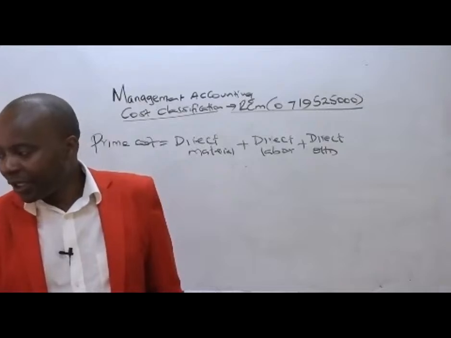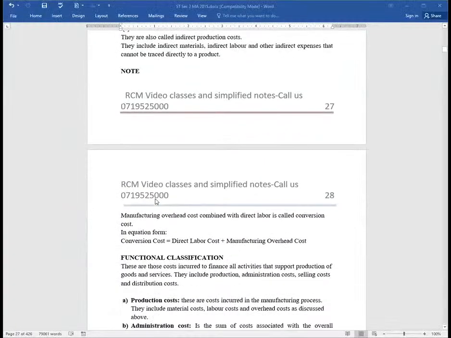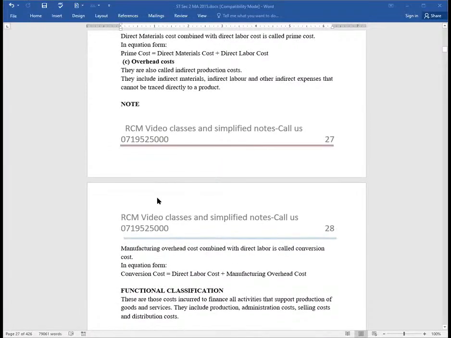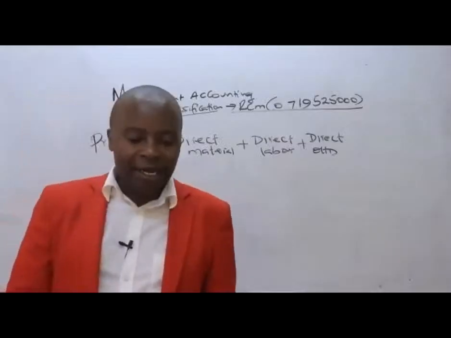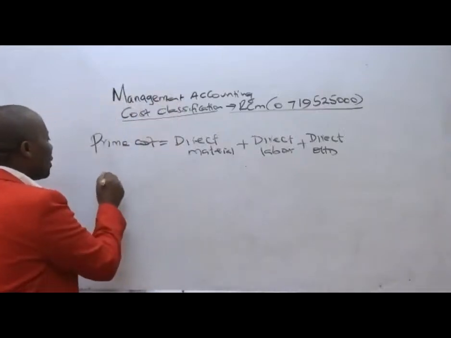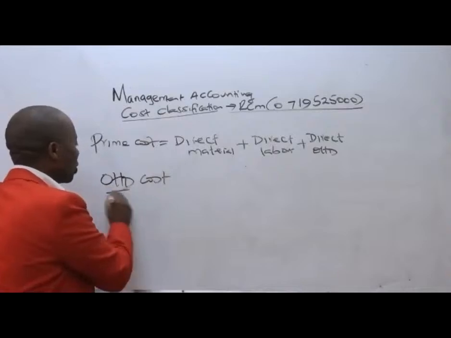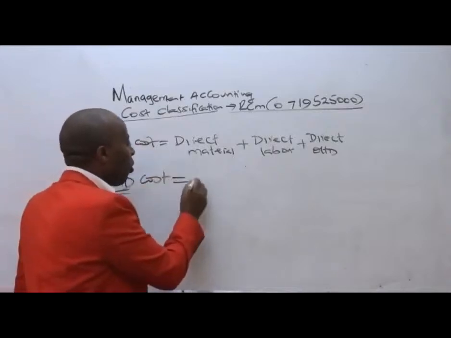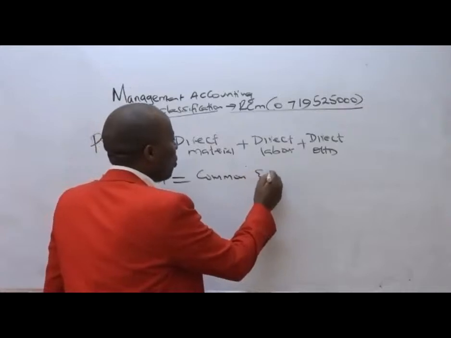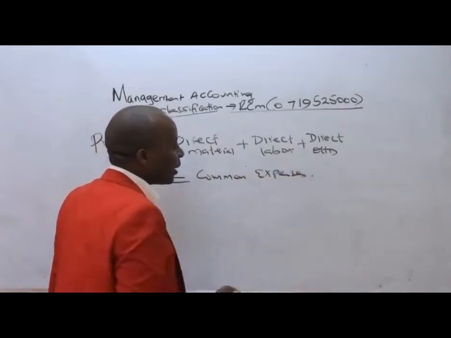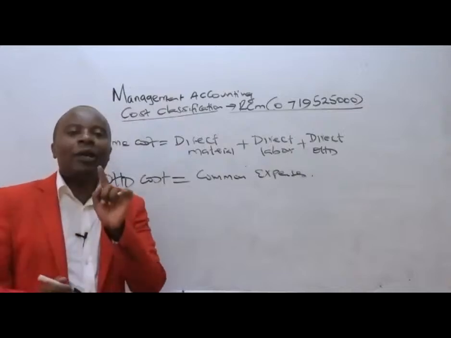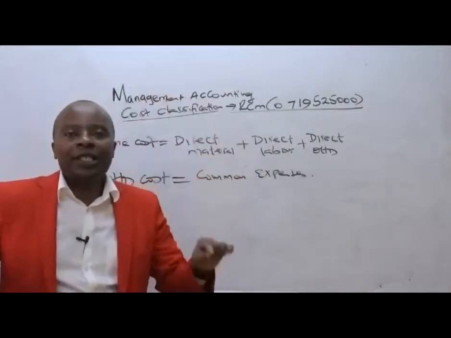Great. Now, ladies and gentlemen, we come to the next concept here, which is very important: overhead costs. I would want you to understand what overhead costs are. Overhead costs, as the name suggests, over the head. These are the common expenses, common expenses that are normally incurred for the benefit of many units. They cover us all.